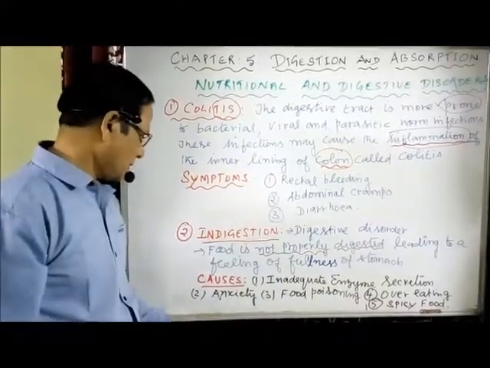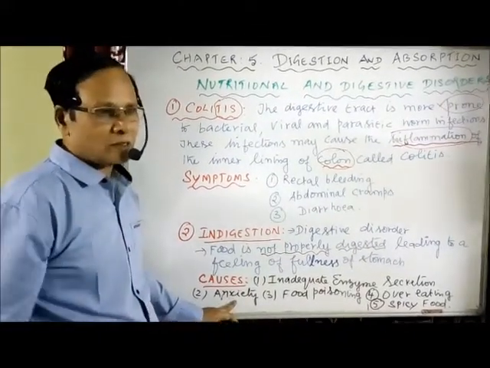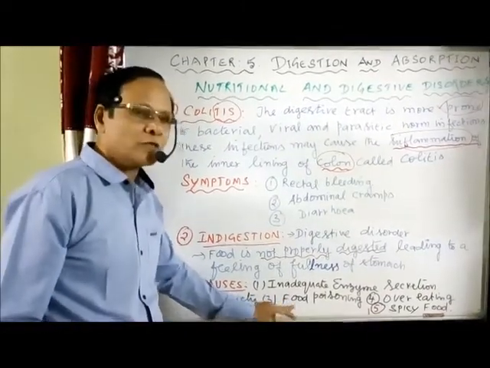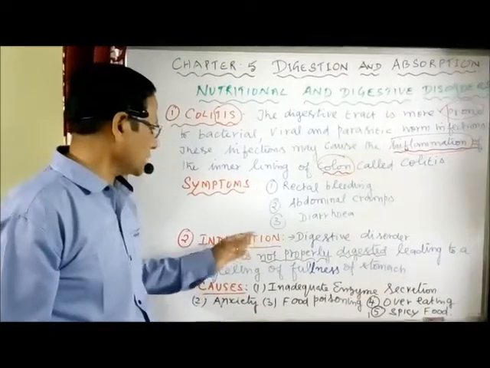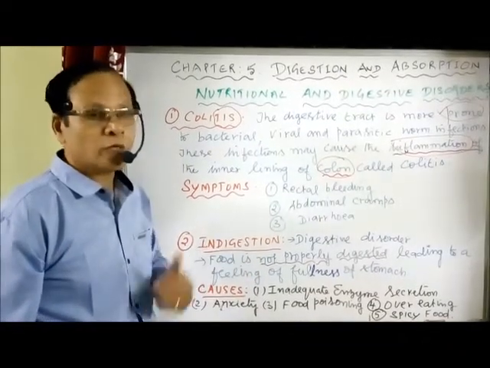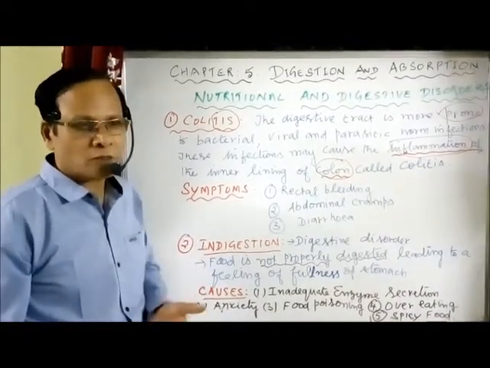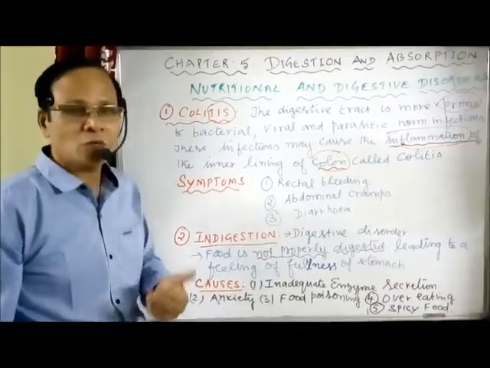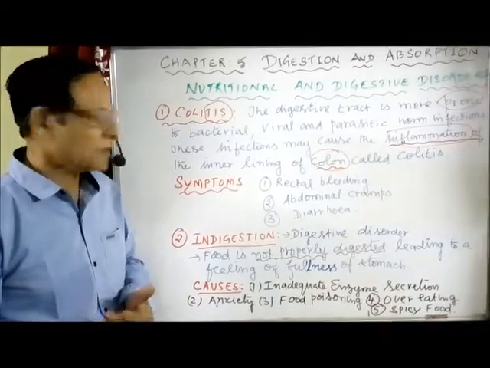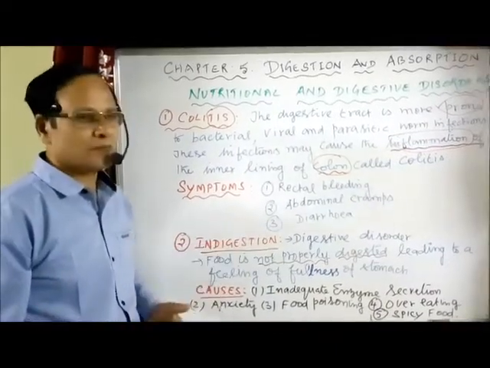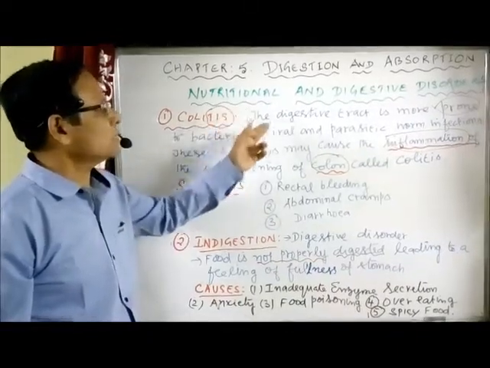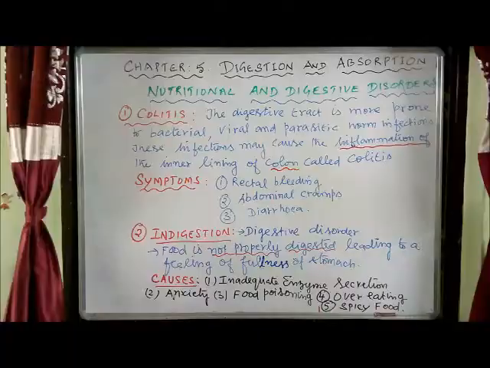That's number one. Number two, anxiety, always being in a feeling of excitement. Number three, food poisoning may also cause indigestion of food. Then overeating. If you're eating food more than the normal level, it may also cause indigestion. And finally, when you're taking more and more spicy food, that also results in indigestion. So this is the second disorder related to what we call the nutritional and digestive disorders.